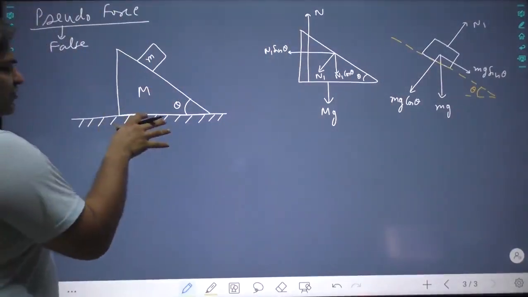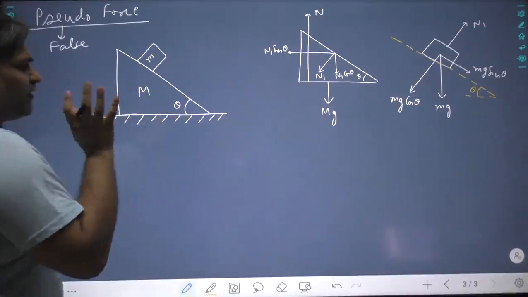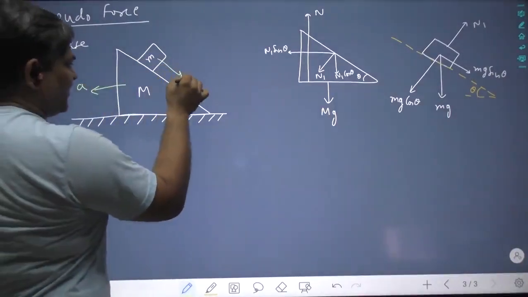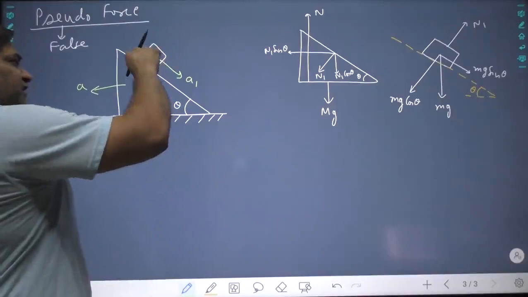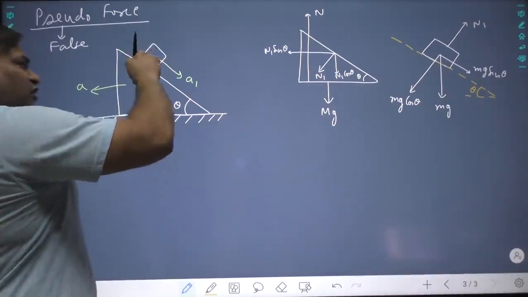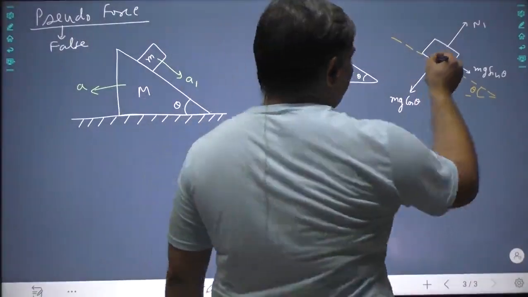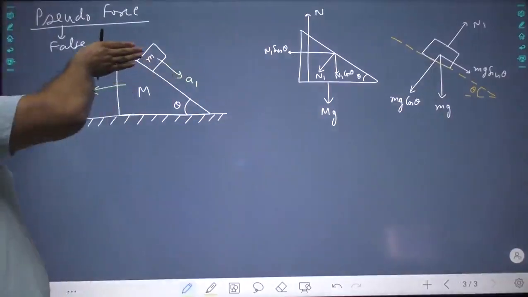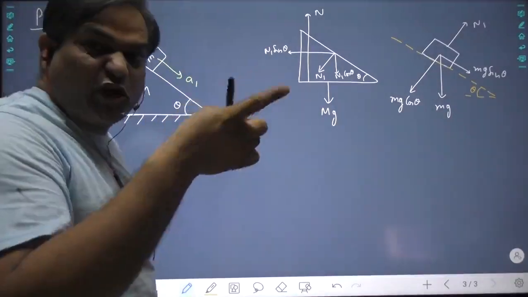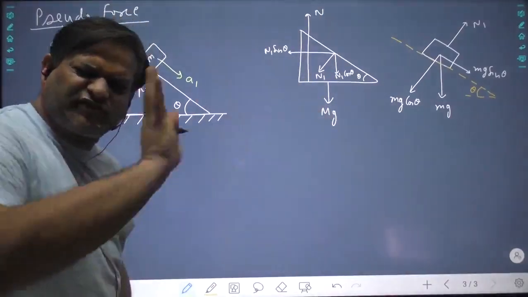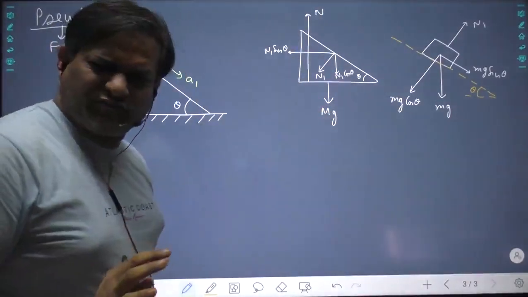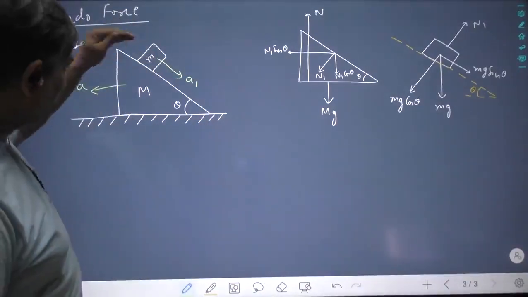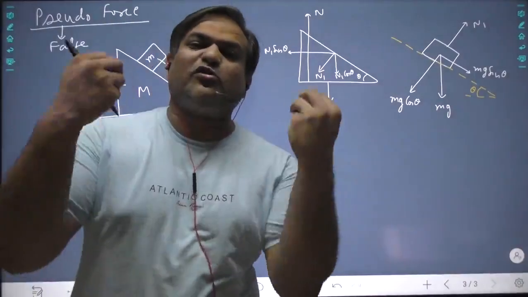Now understand. This object is on earth. Earth is its support and earth is not moving. But this object has acceleration a1 downwards. Since its support is moving, a pseudo force will be applied on this object. Pseudo force must be applied in the opposite direction of the acceleration of the support, and its value is mass of the object into acceleration of support, and then do the question normally.